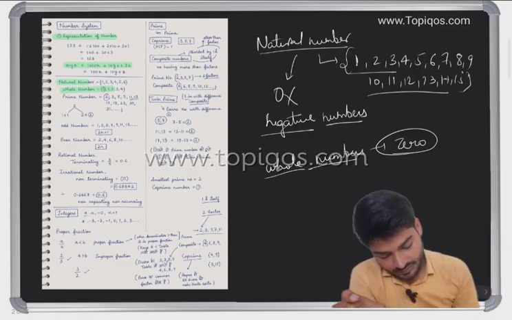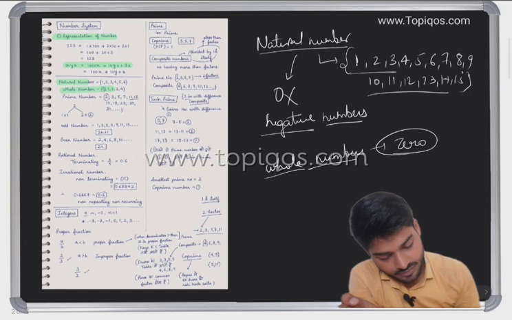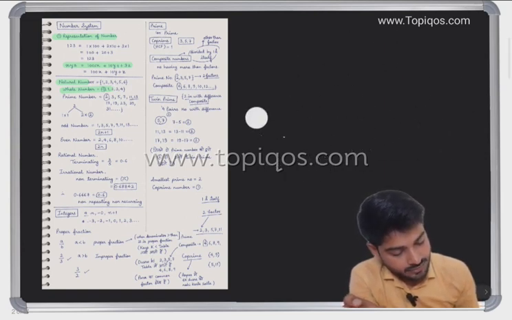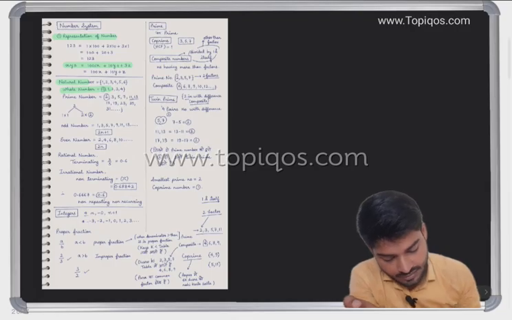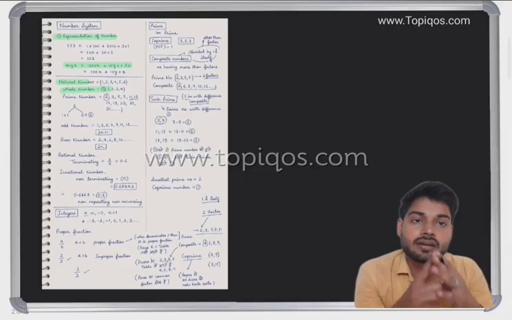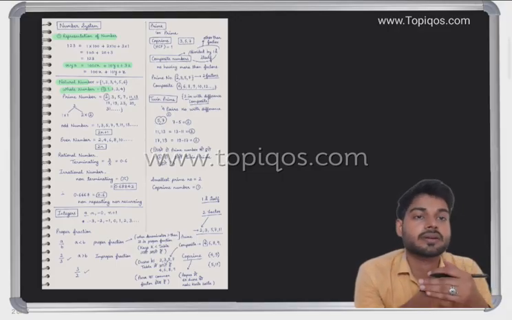Then we have prime numbers. Everybody knows about prime numbers from school. Prime numbers are numbers which are divisible only by itself and by 1.